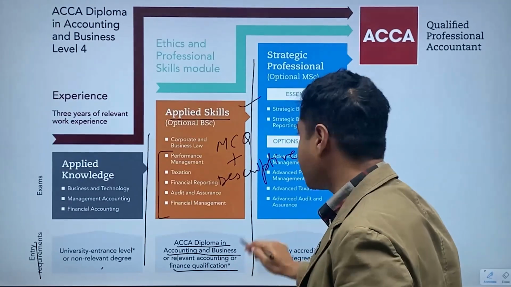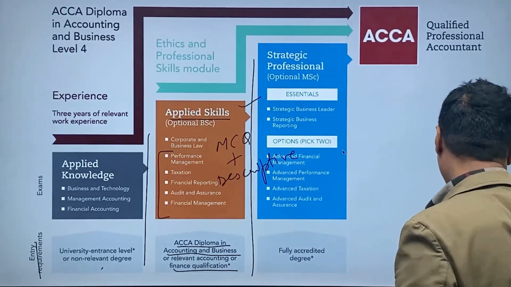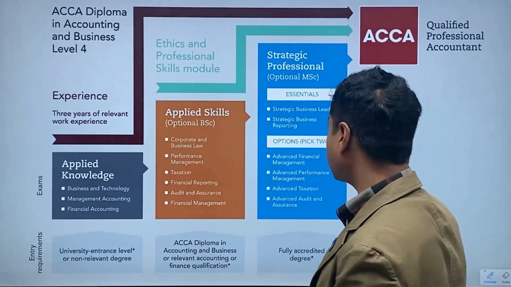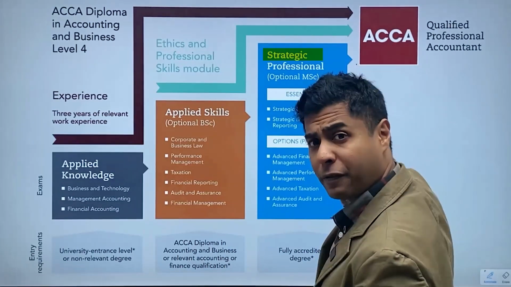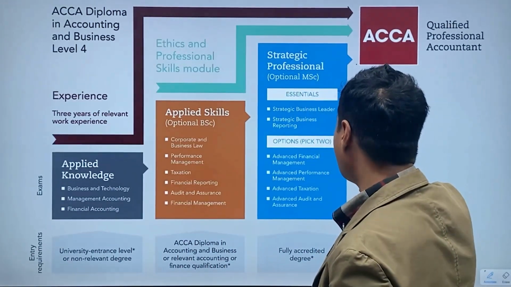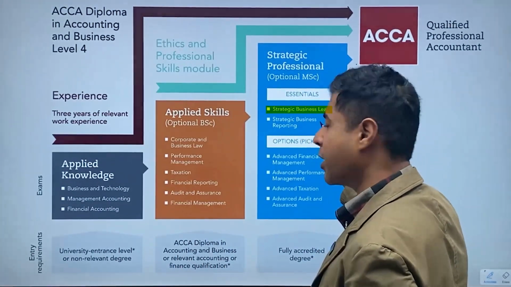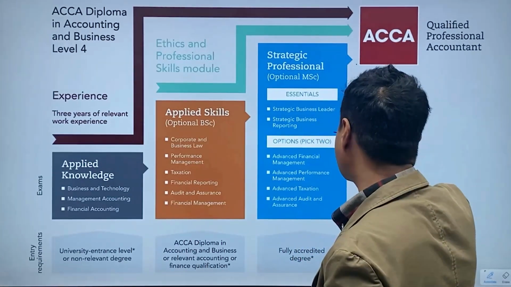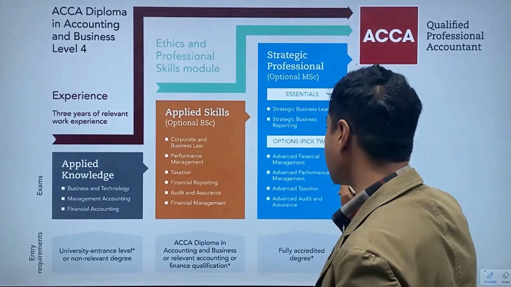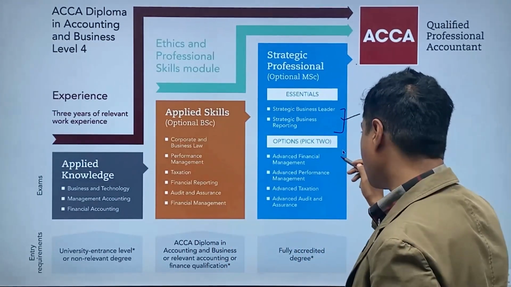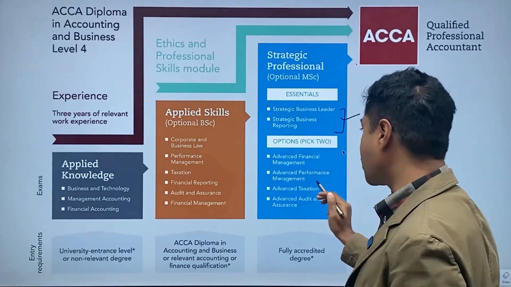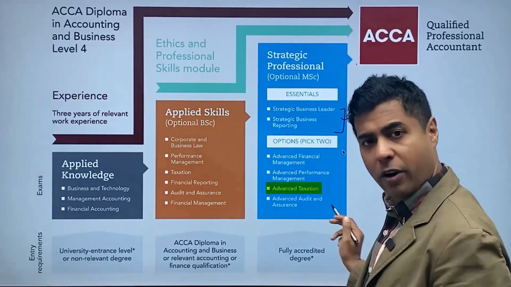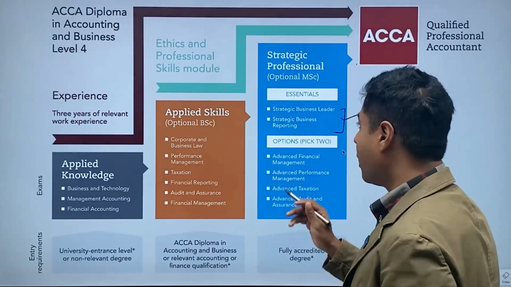Once you have finished all these examinations, you will move to the professional level. So this is the last level of ACCA, where there are two strategic business leader and strategic business reporting papers. These are two essential papers, and then you have to choose any two out of these. So you can choose advanced financial management, performance management, taxation and audit. You can choose any of them.